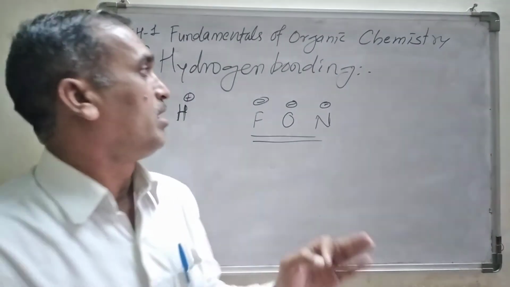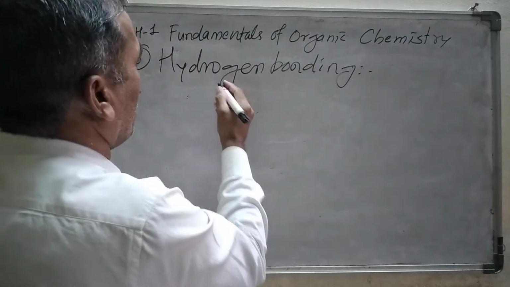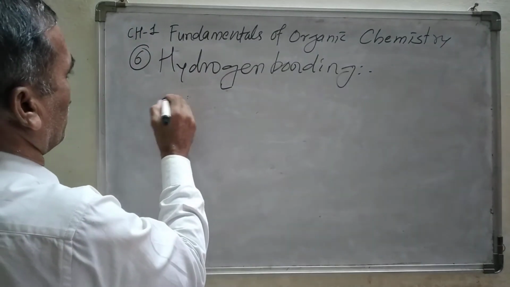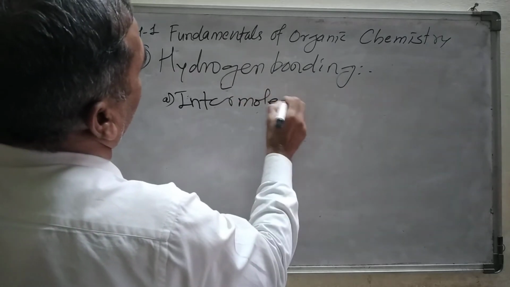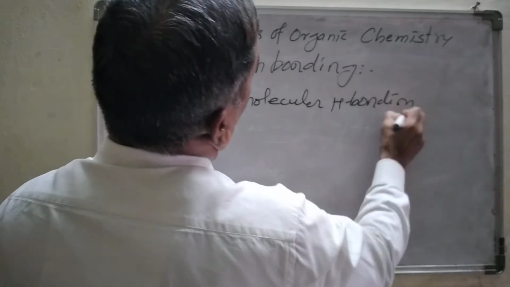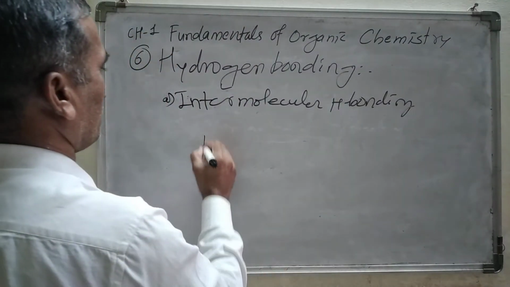That type of hydrogen bonding is called intermolecular hydrogen bonding. One of the best examples is the water molecule.